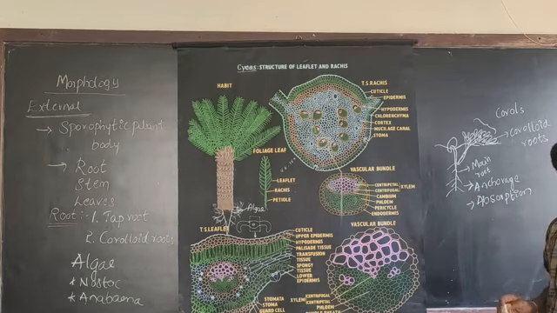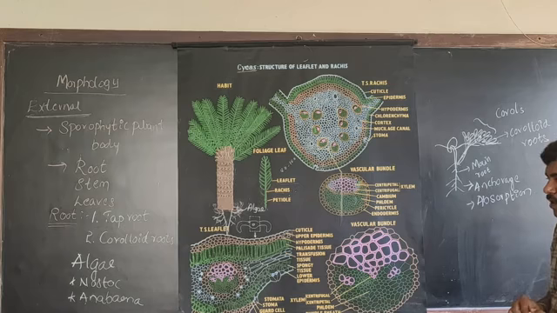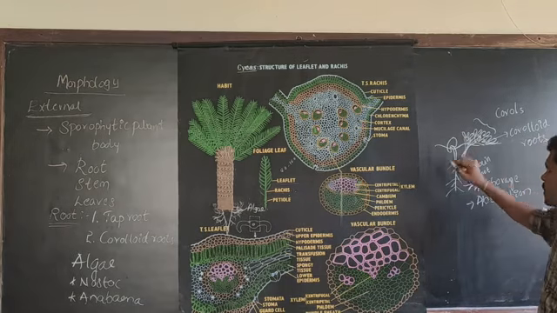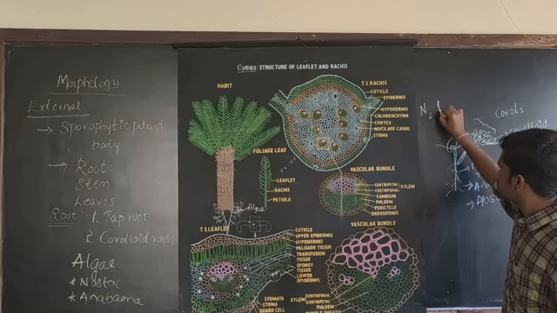When it comes to the coralloid roots, since they consist of Nostoc and Anabaena, these Nostoc and Anabaena help in nitrogen fixation.